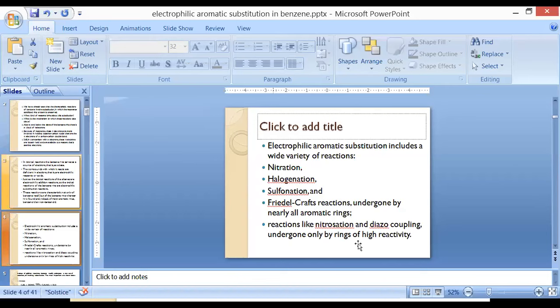But the compounds which are highly reactive compared to benzene are also going for nitration and diazo reaction. These highly reactive compounds also go for nitration, halogenation, sulfonation, and Friedel-Crafts reaction. Along with this, they go for nitration and diazo reaction, those compounds having a highly reactive ring in their structure.